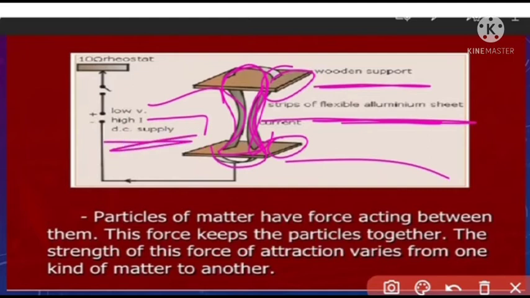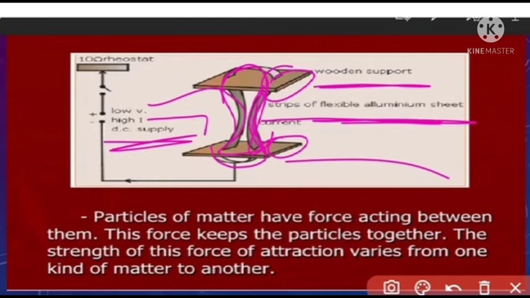So this is one of the conductors, wood is an insulator. Particles of matter have forces acting between them. These forces keep the particles together, binding the particles of matter. The strength of these forces of attraction varies from one kind of matter to another.